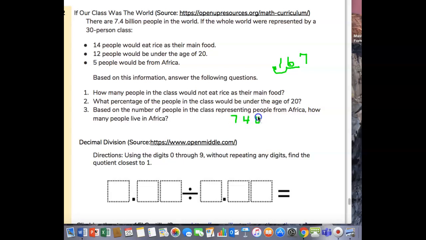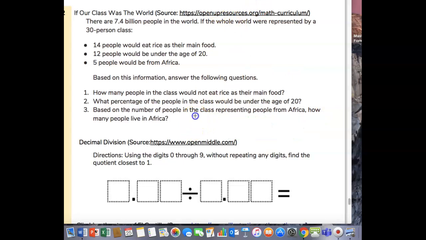So we're going to take 7,400,000,000 times 0.167. Okay, let's take a look. Oh, I did not do that right. I need 3 more zeros. Oh my goodness. Oh no, I can't erase it.